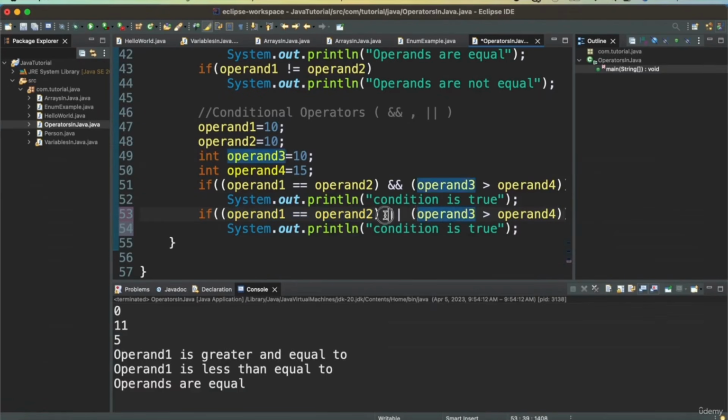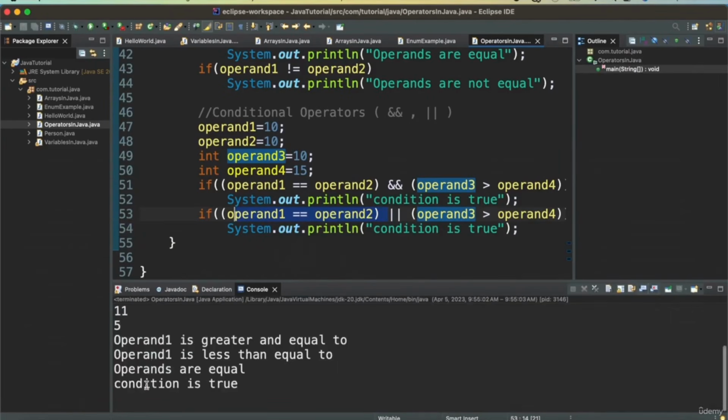But since one condition is true, and or says that any one condition being true is enough, the output is true. And says that both the conditions need to be true in order to print the statement. So let's go and check that. And we see that condition is true in the case of the second, true for or. So when we print this, it says condition is true for or.